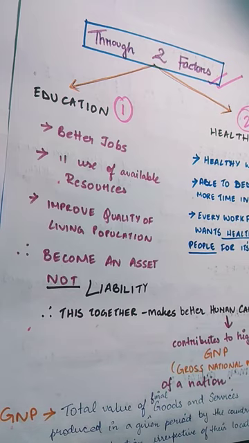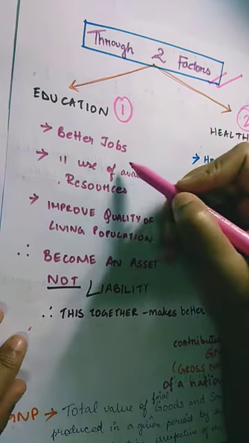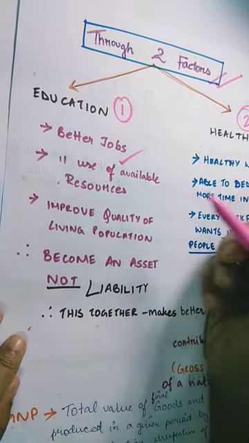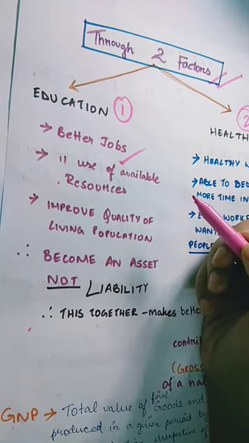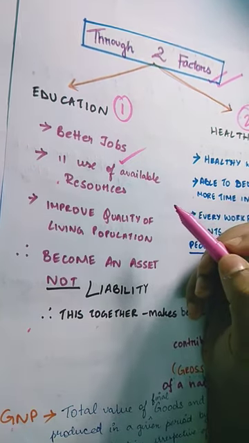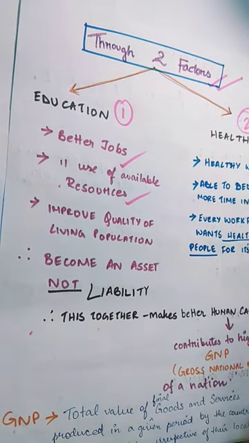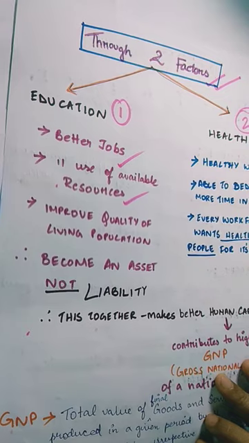They attract better jobs. Educated people always attract better jobs than uneducated ones. Number two, they are able to make use of the resources already available to them in a better, optimum way. And they improve the quality of living of the population.